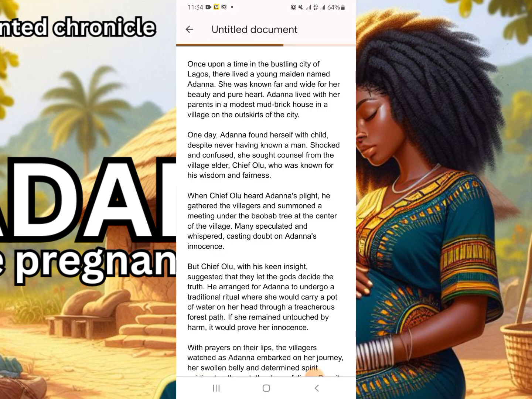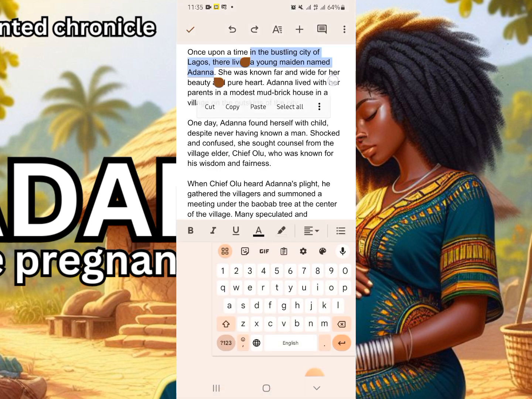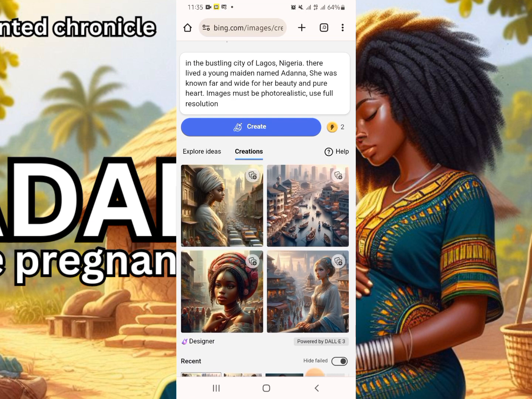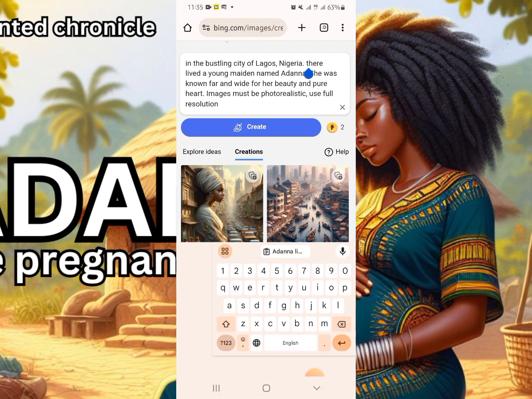This one is where they said she lived with her parents in a modest mud brick house. So I'm going to be copying this, and then I will be adding that in the prompt. So I will remove this, in a bustling city of Lagos in Nigeria.